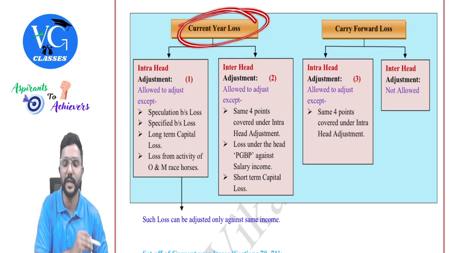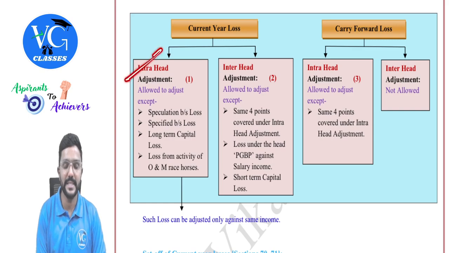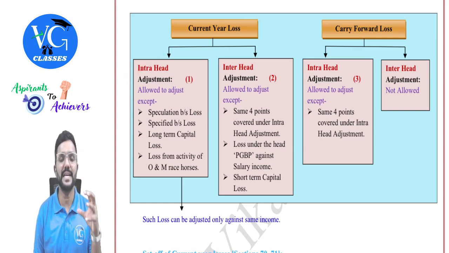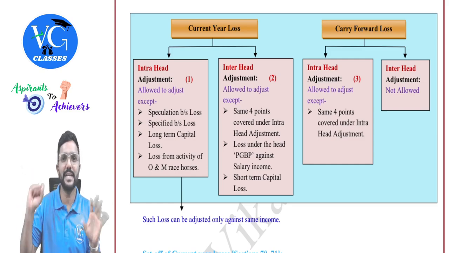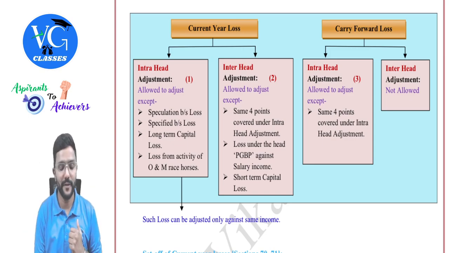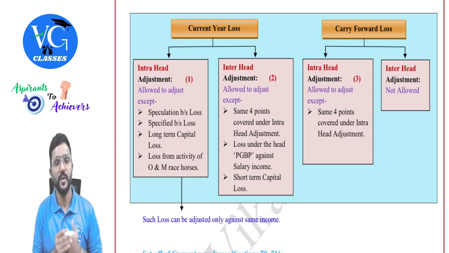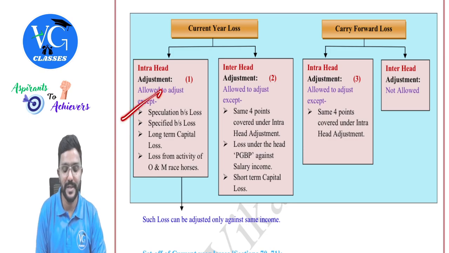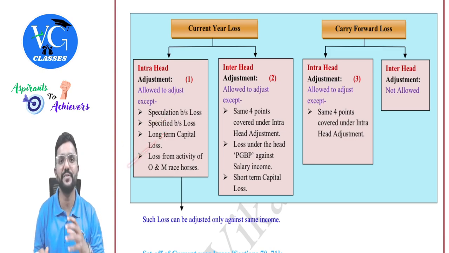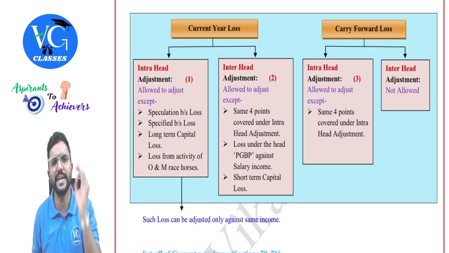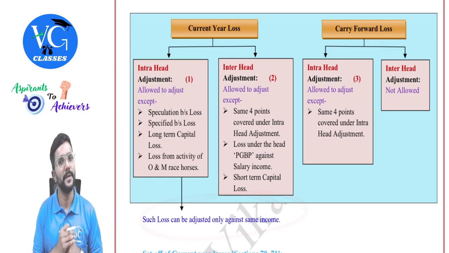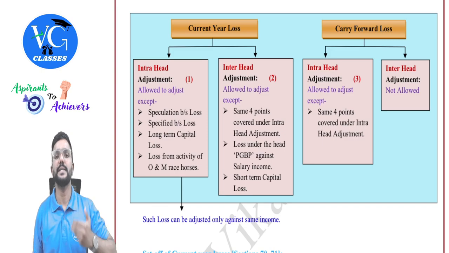First, with respect to current year loss. Sir, is intra-head adjustment possible? Yes. If the assessee has suffered a loss under the respective head and he has income, can he adjust that loss against that income? Yes. But in the following cases, it is not possible. Which are those? Speculation business loss, specified business loss, long-term capital loss, and loss from the activity of owning and maintaining race horses. Guys, loss from any of these sources can be adjusted only against the same nature of income I have mentioned here. It cannot even be adjusted within the same head.